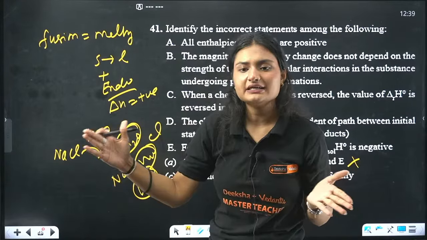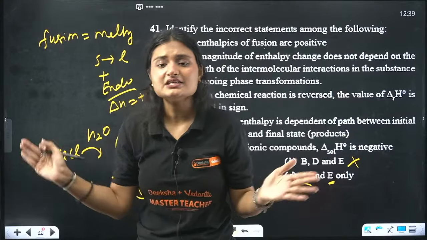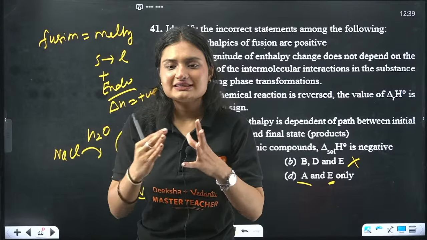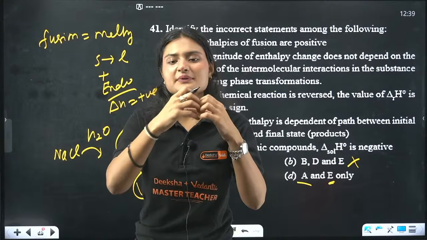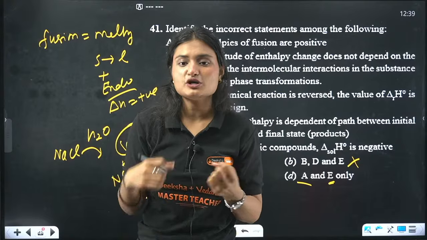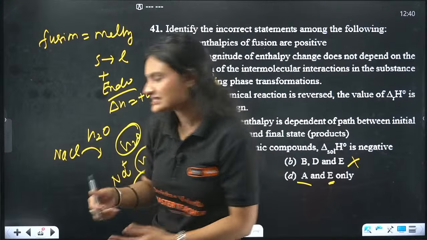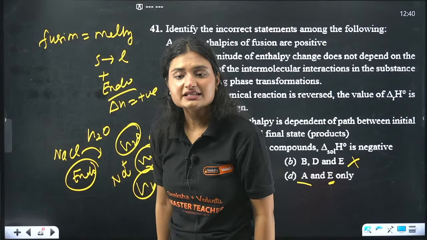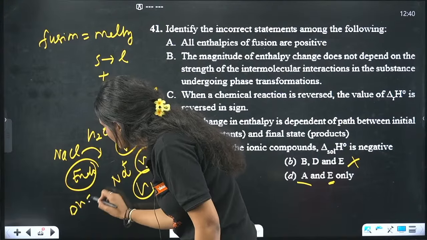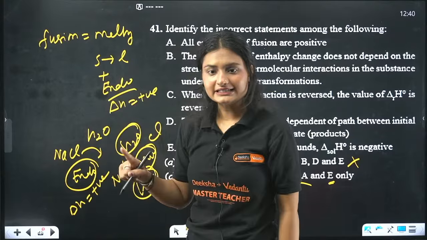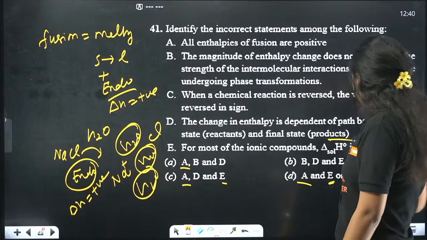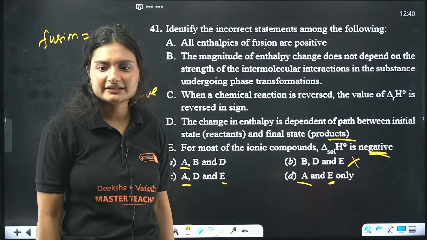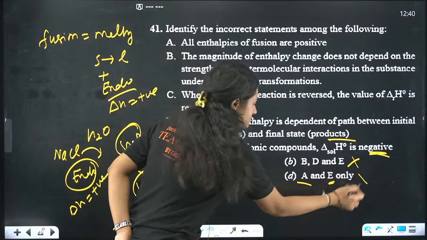If any bond is breaking, as I told you, whenever you are breaking anything in your life, you need to give energy. So here we are breaking the NaCl bond. If we are breaking the NaCl bond, we'll need to give energy. That means the process is endothermic. So the delta H, the change in enthalpy, should be positive. But it is written negative here. So obviously that is not the correct answer, right? So E, I eliminated E also.